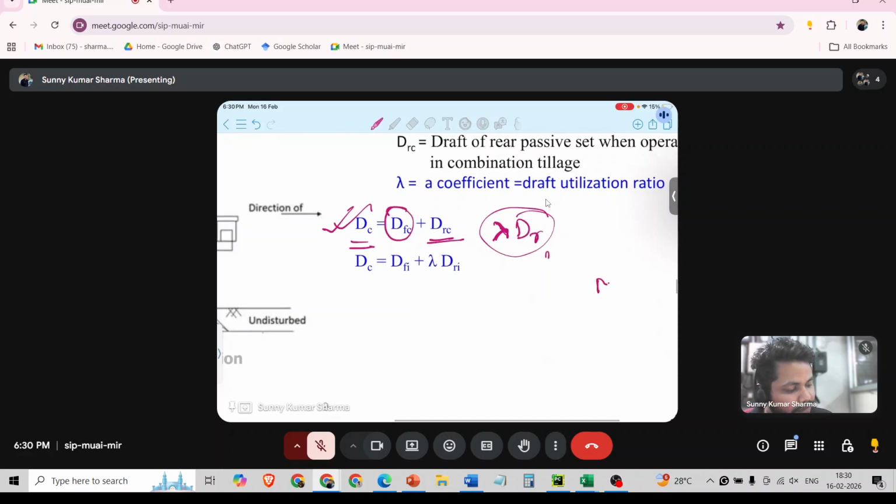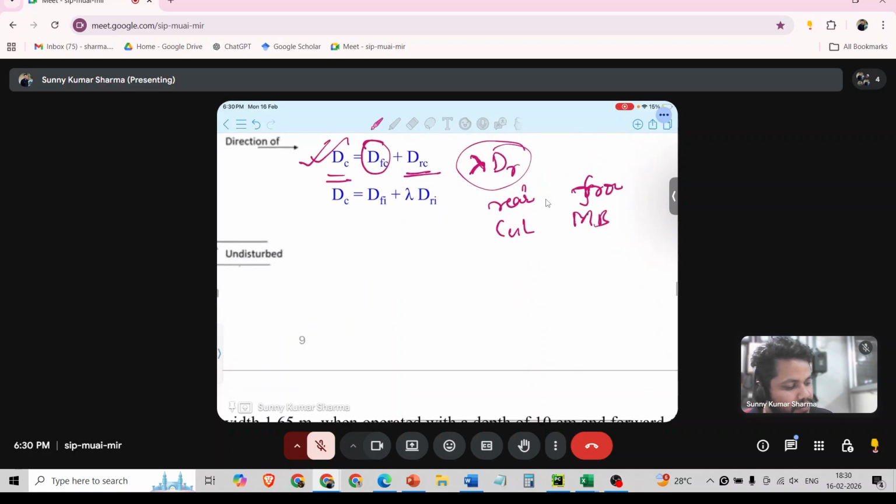Suppose in front we have moldboard and in rear we have cultivator. This is in front, this is in rear. So what will be the draft of combination tillage implement? Draft of moldboard plow plus draft of cultivator, but here the draft of cultivator will be multiplied with some draft utilization ratio.